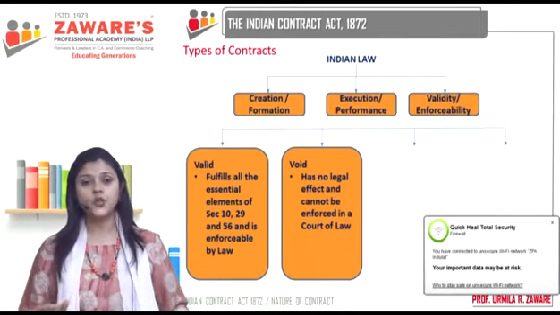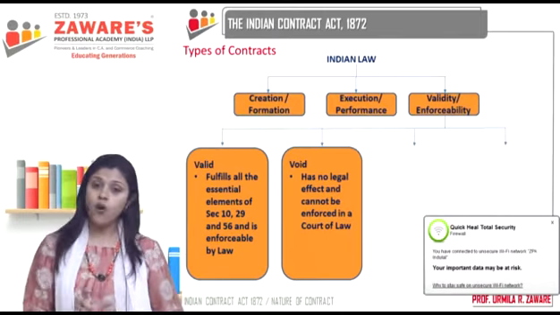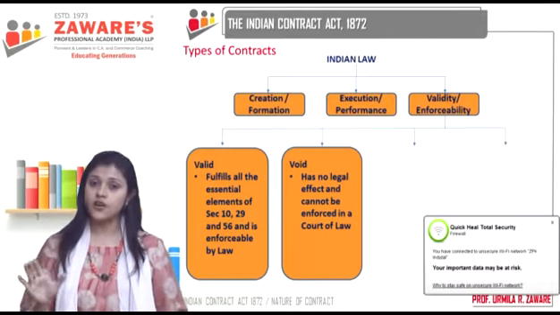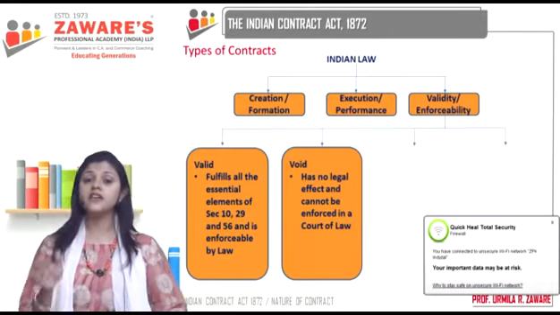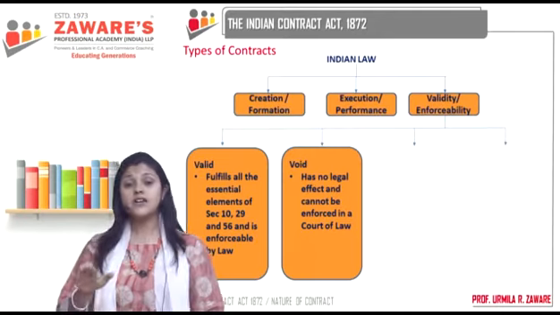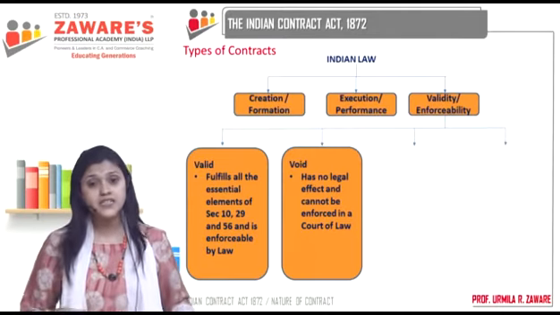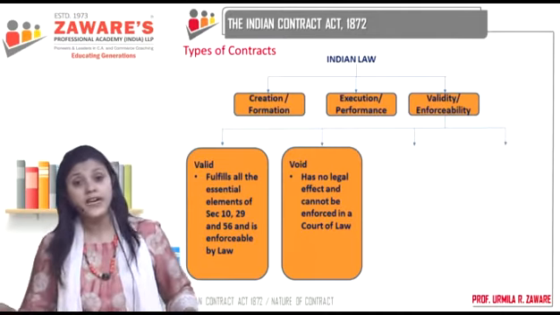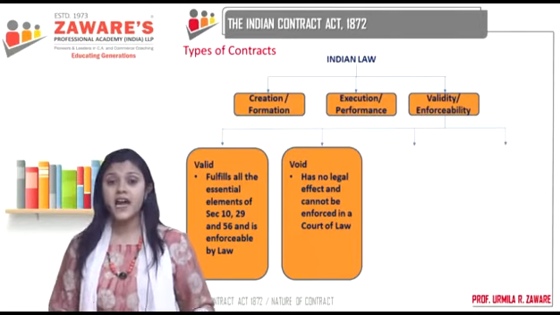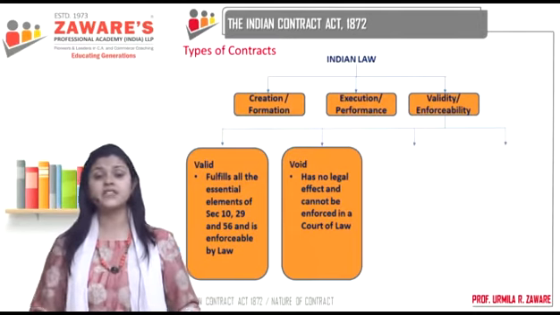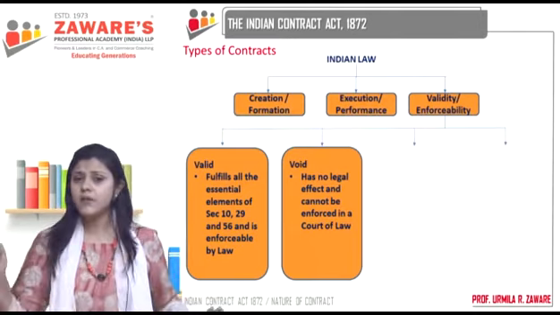Void ab initio meaning it is void since the beginning. It can never become a contract. That is a void agreement. Those agreements which are expressly declared as void by the Contract Act are void agreements. They can never become contracts.